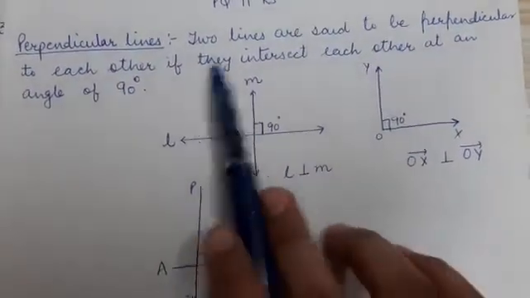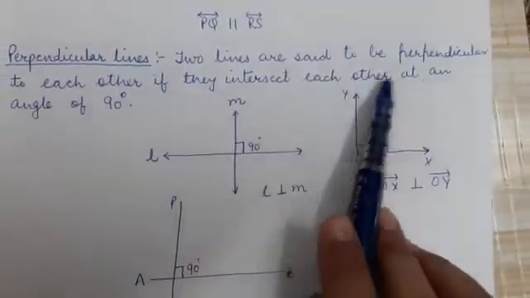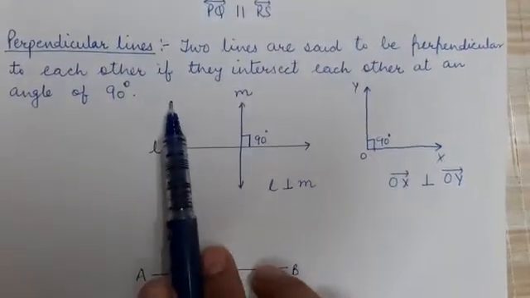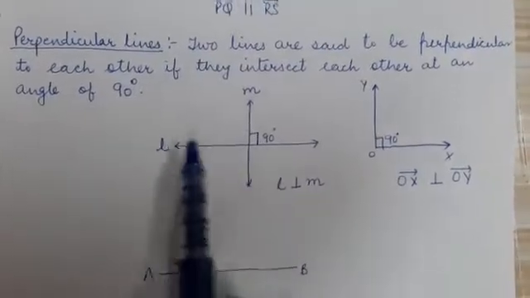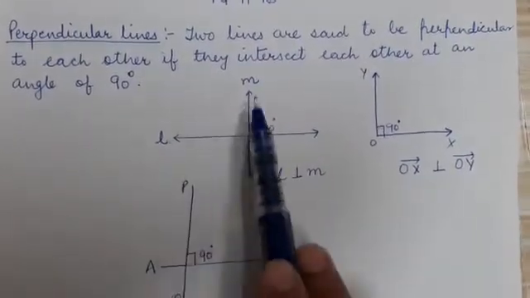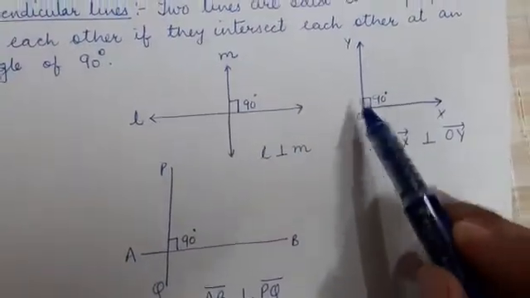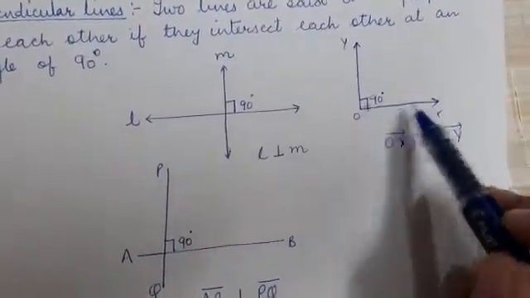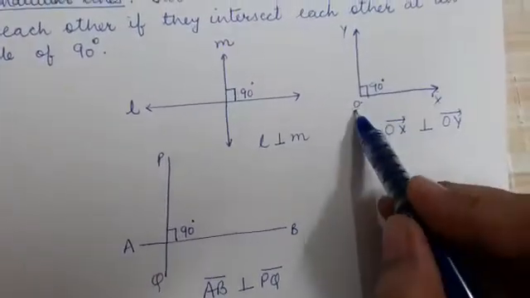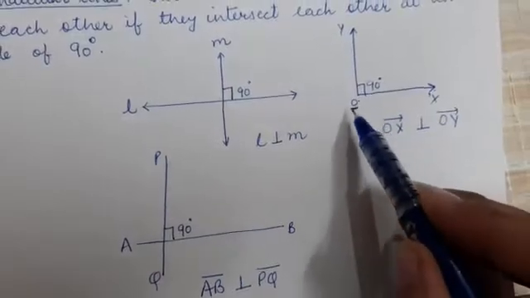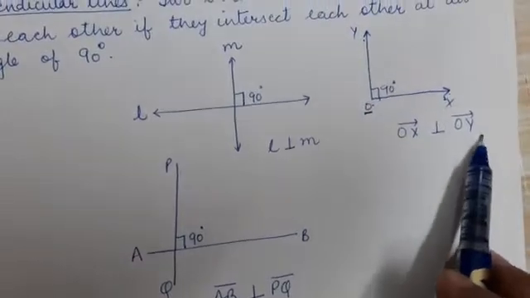Now perpendicular lines. Two lines are said to be perpendicular to each other if they intersect each other at an angle of 90 degrees. So here I have drawn two lines. Here line L is perpendicular to line M. Here two rays are there. OX is perpendicular to OY. Yes, OY is perpendicular to OX. As O is the initial point, we have to name the rays as OX and OY. So OX is perpendicular to OY.